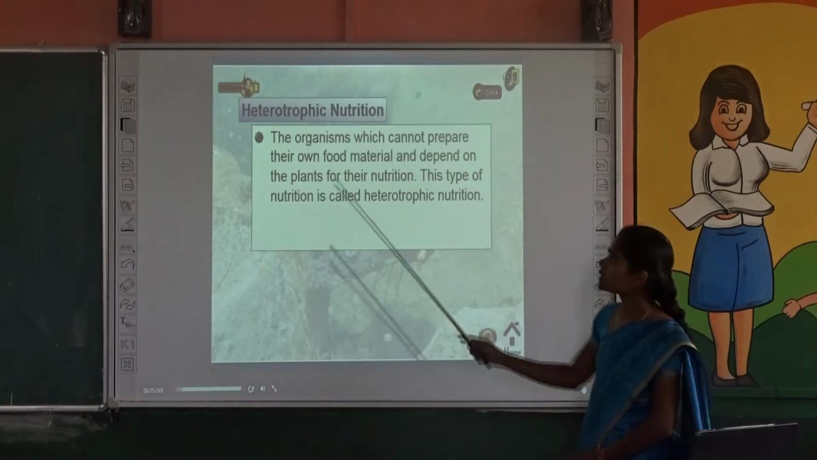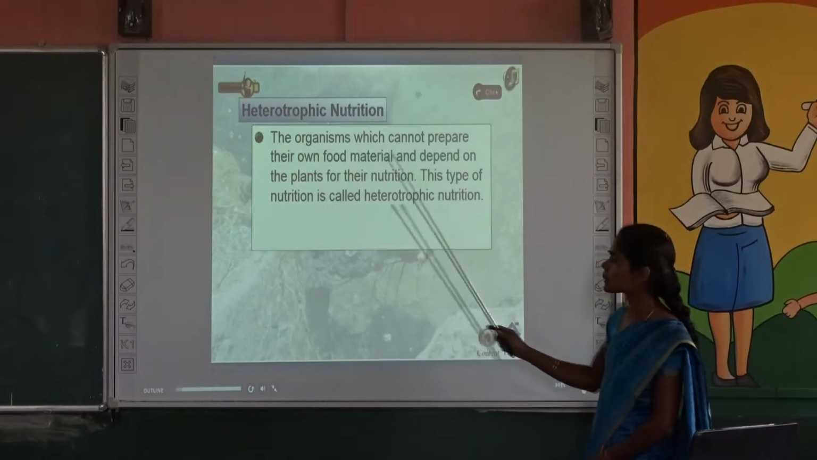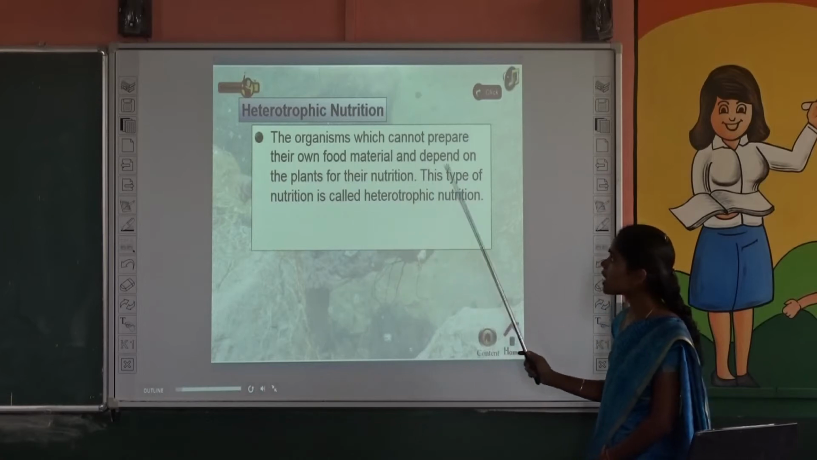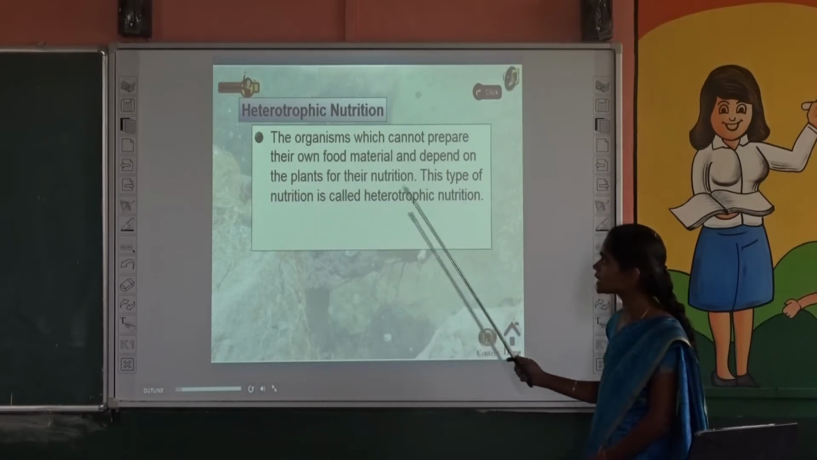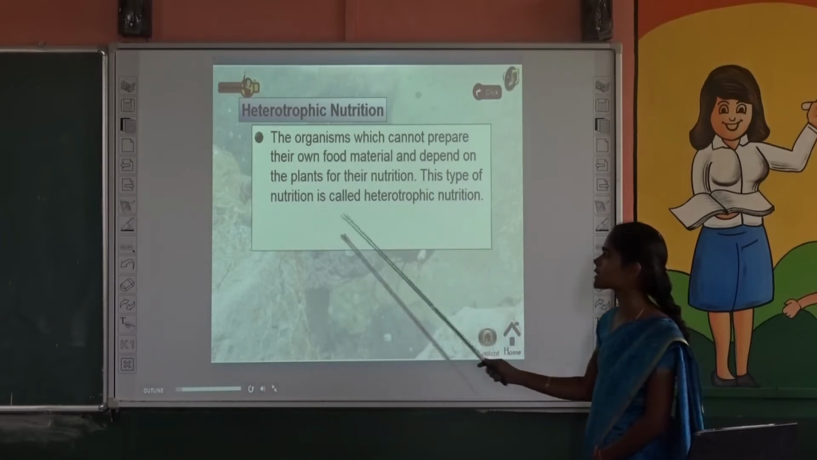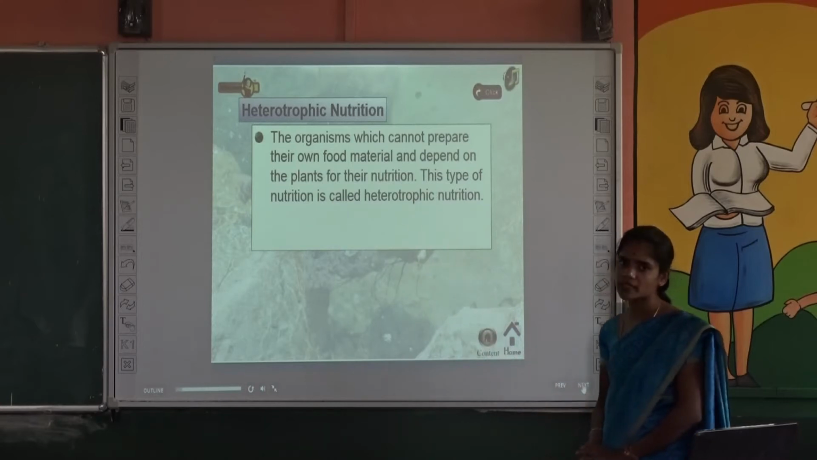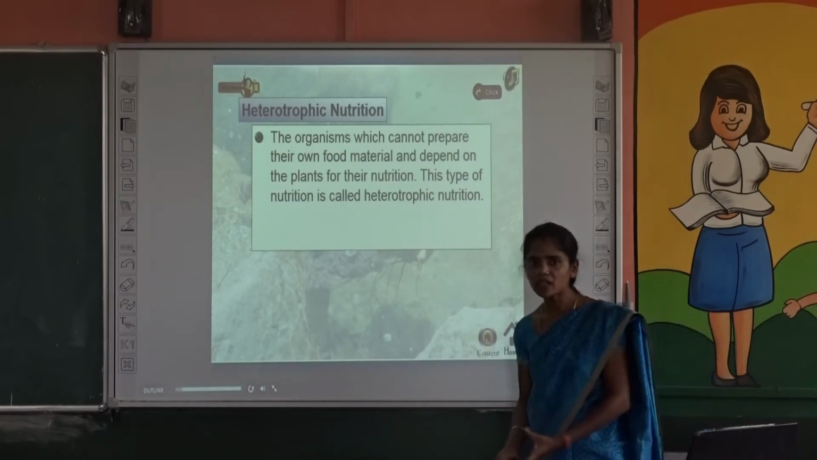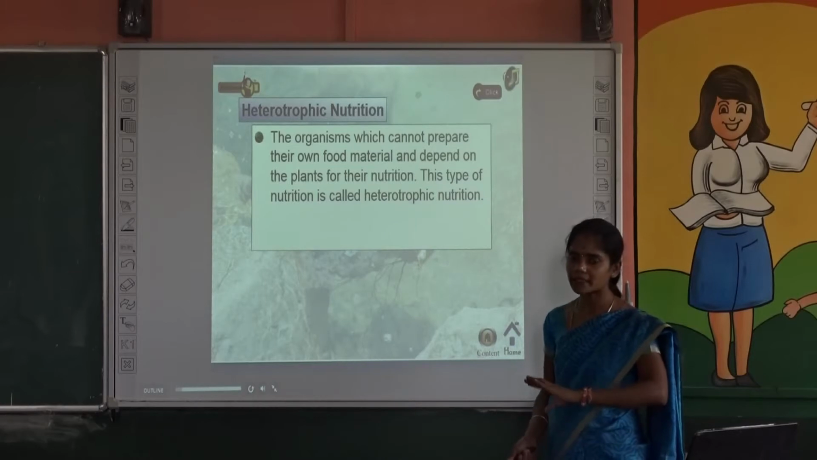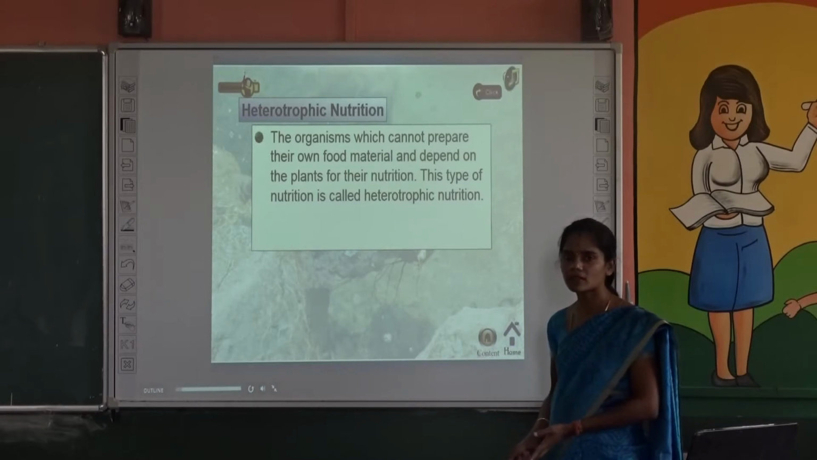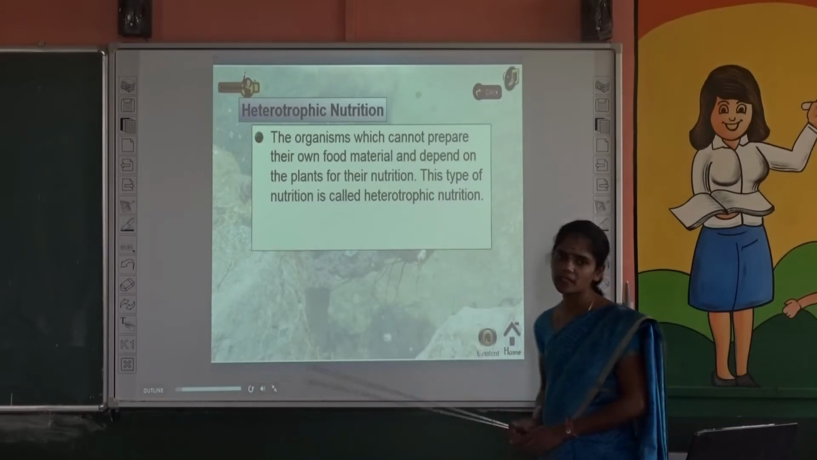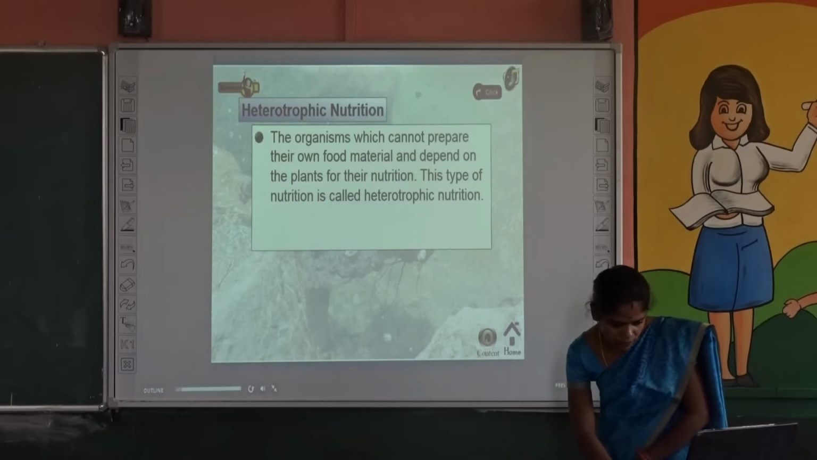Heterotrophic nutrition. The organisms which cannot prepare their own food material and depend on the plants for their nutrition. This type of nutrition is called heterotrophic nutrition. That is, it does not prepare its own food, but it depends on other plants. Okay, that is called heterotrophic nutrition. And the next one.